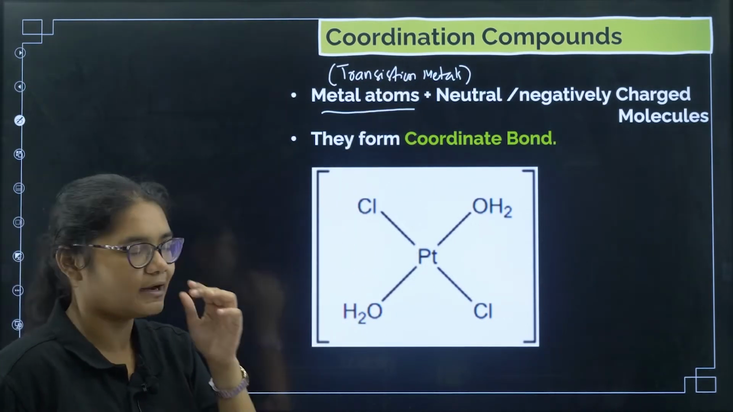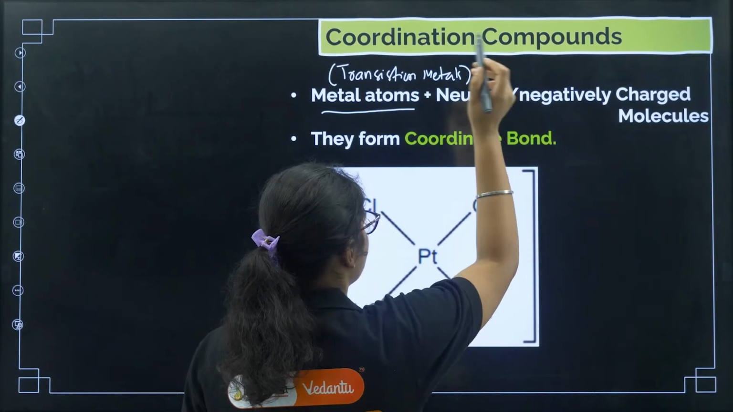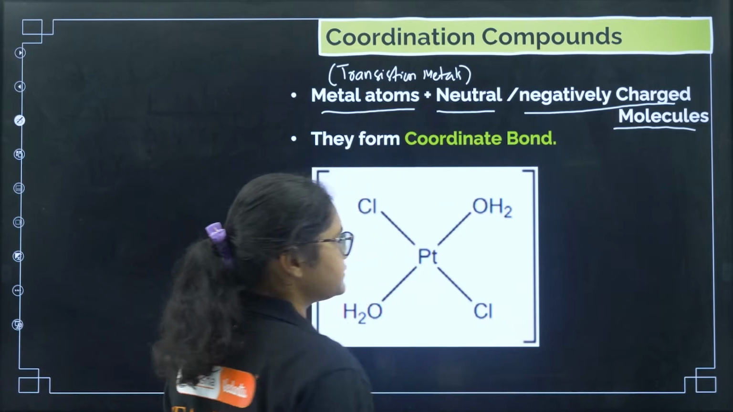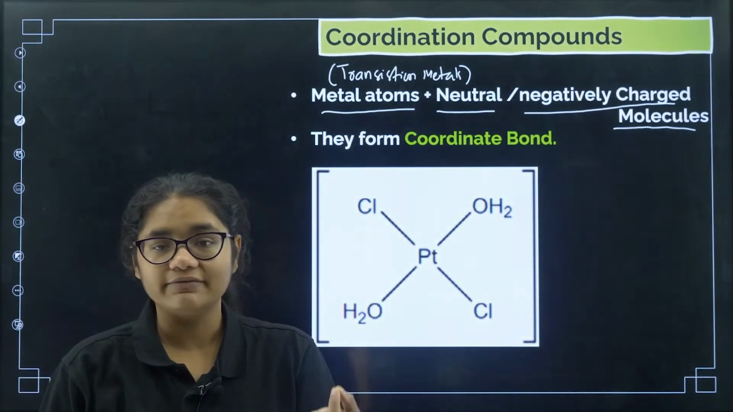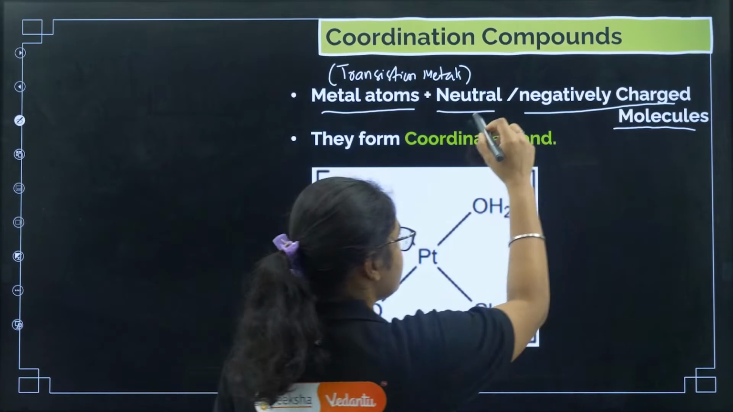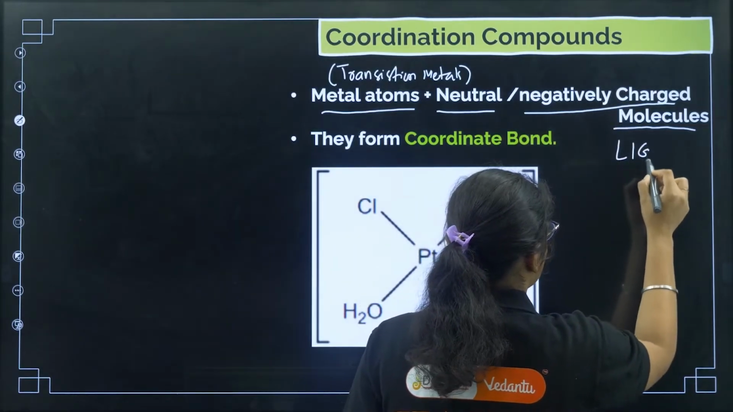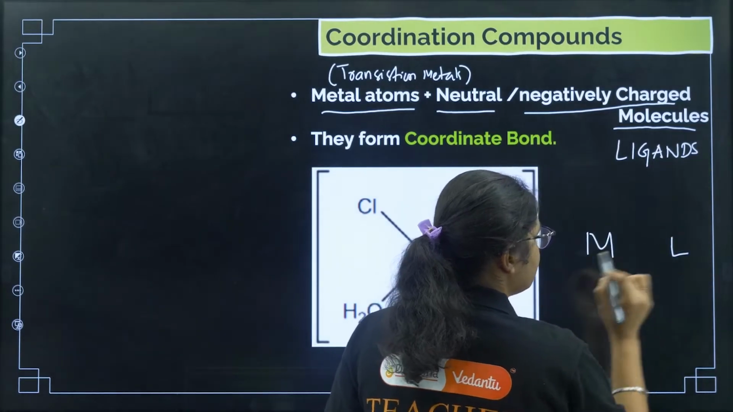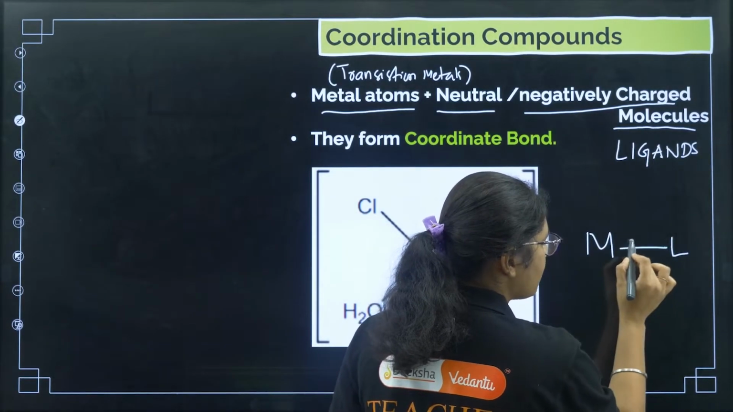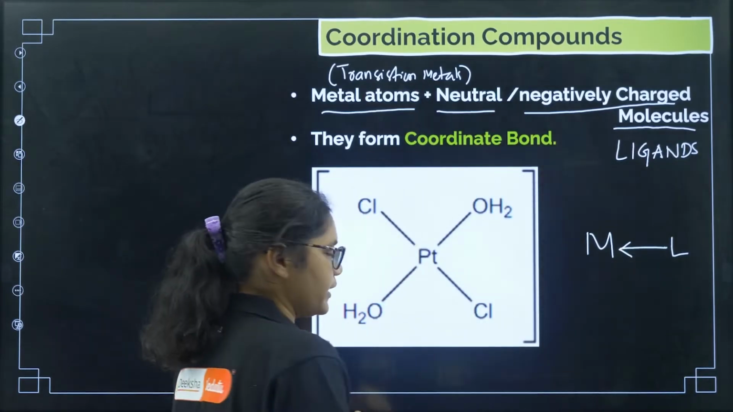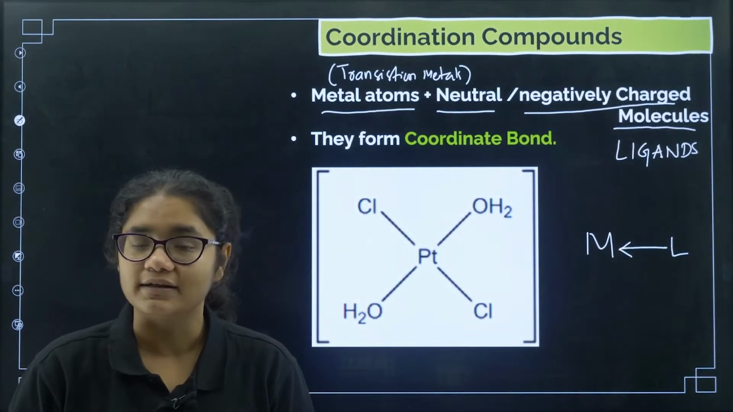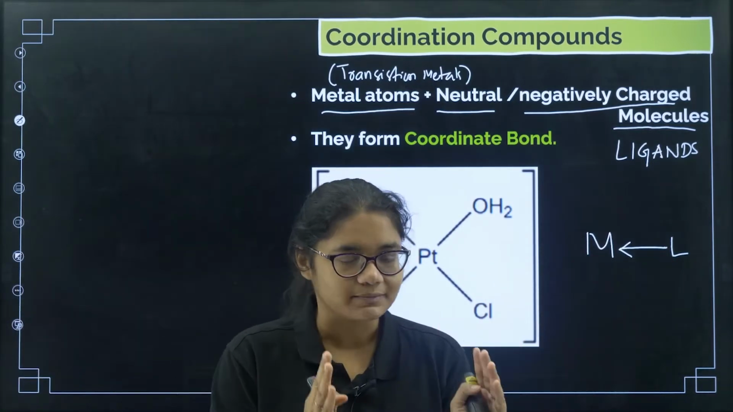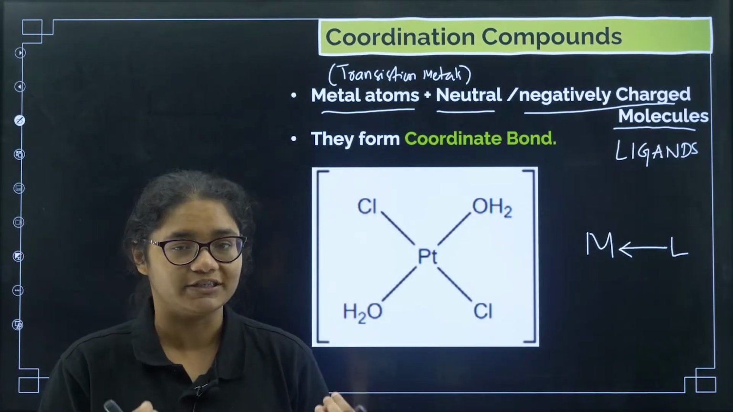Now what is a coordination compound? Let us see. There will be a metal atom. Metal atoms will bind with either neutral or negatively charged molecules. These neutral or negatively charged molecules are called ligands. So there will be a metal and there will be ligands. Now between these two, what type of bond is present? A coordinate bond is present. We have heard of ionic bond and covalent bond, and there is one more type of bond, that is coordinate bond. Because there is a coordinate bond between the metal and ligands, we call them coordination compounds.